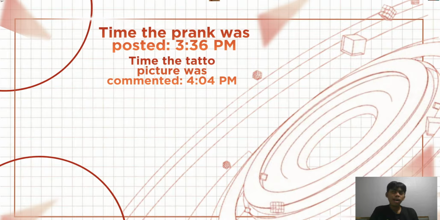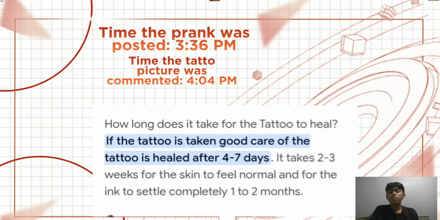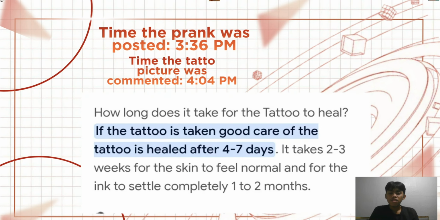So I got curious. So I took to Google and searched how long does it take for a tattoo to heal. And I found out that a tattoo, if taken good care of, is healed in just a span of 4 to 7 days. And that is according to Tattoo Lounge Helsinki. But the posts and the comment were on the same day.